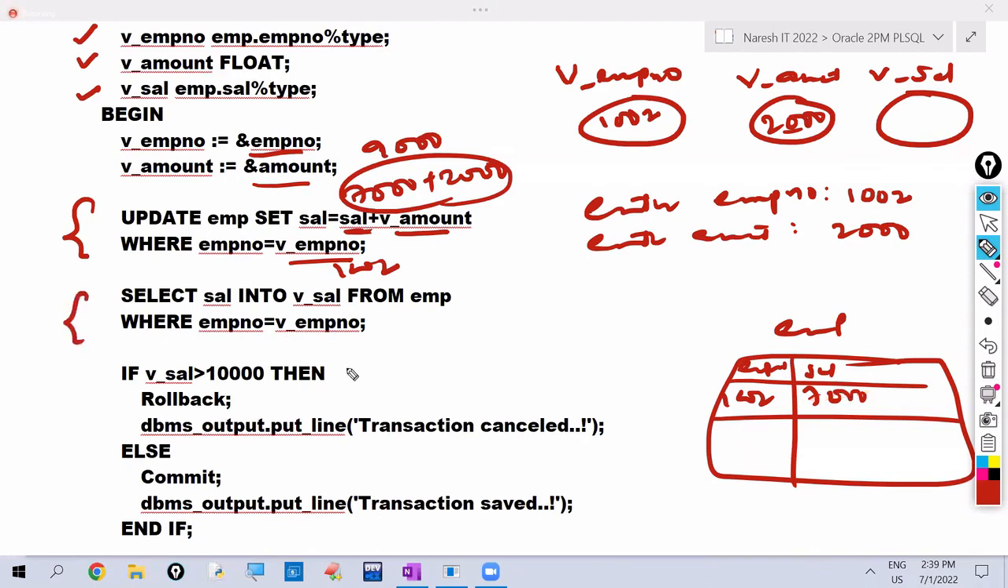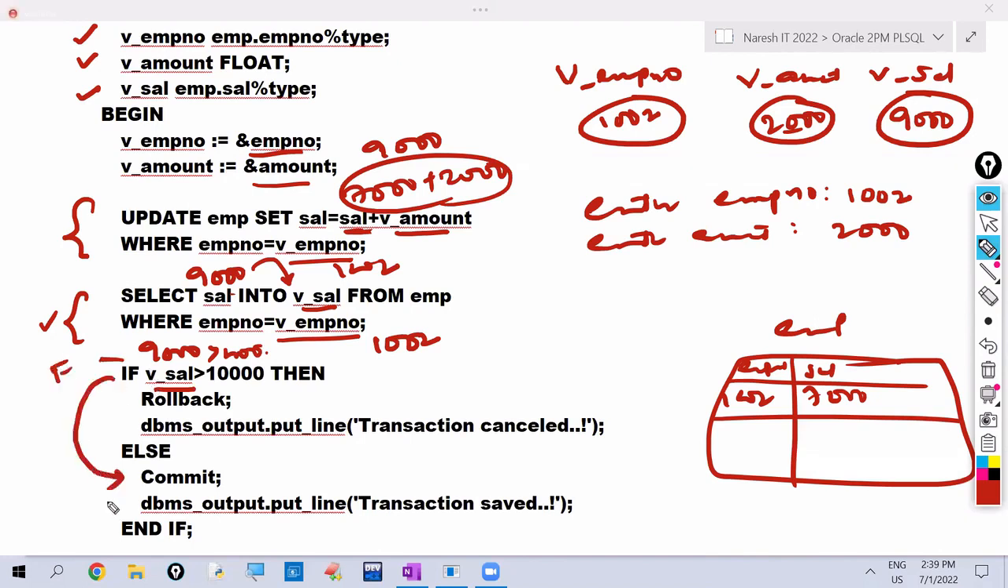Okay. So after that, it is retrieving the data here. So v_employee_number value is what? 1002. His salary after increment is what? 9,000. That 9,000 value will be copied into v_salary. So here it is checking the condition. Is 9,000 greater than 10,000 or not? Is this condition true? False. False means where will execution go? Else part. So commit will be executed. So it displays the message as transaction saved. After increment, his salary is 9,000 now.